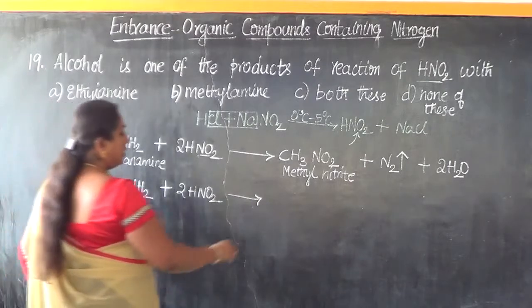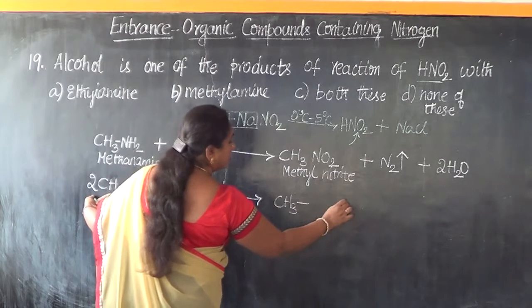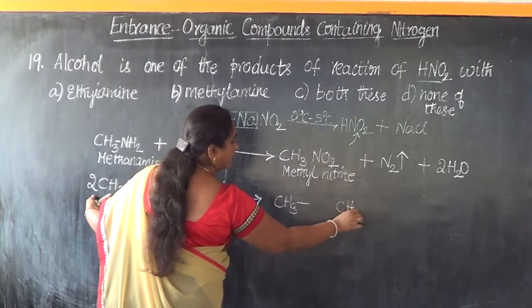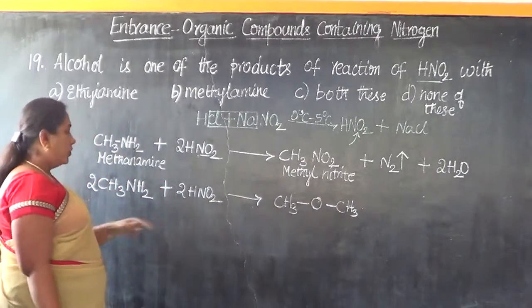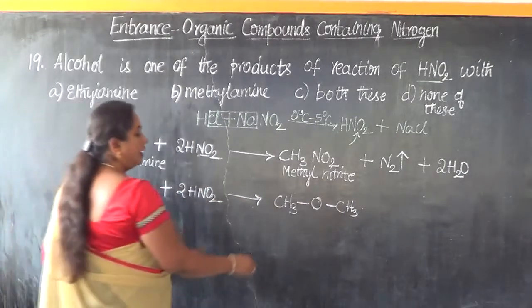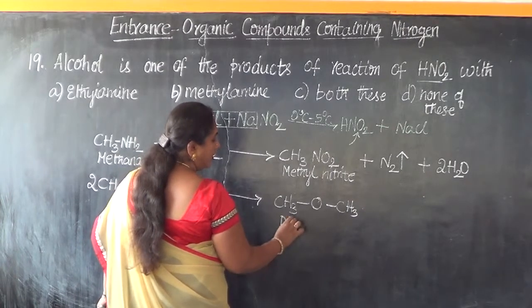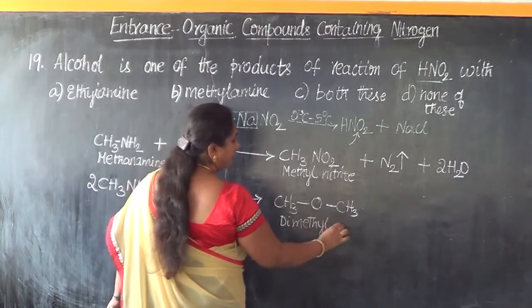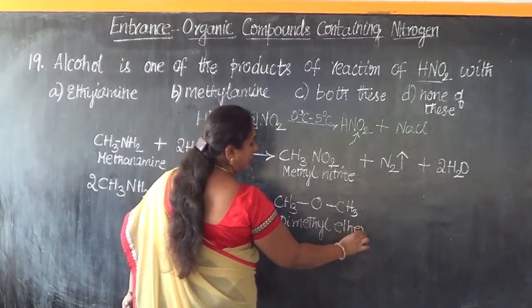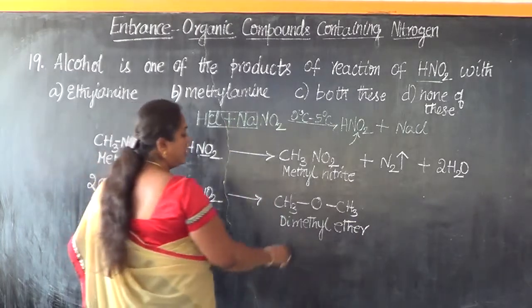There are 2 CH3 groups, linked by O. So it will result in the formation of dimethyl ether.